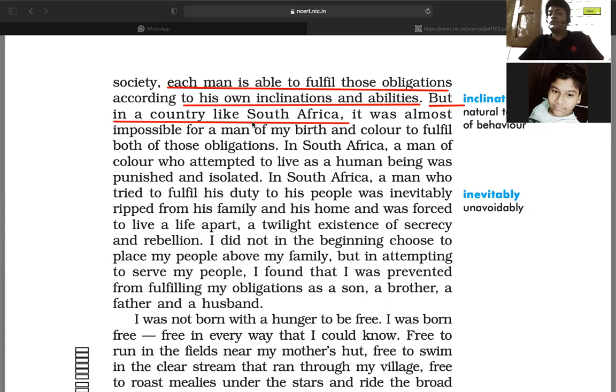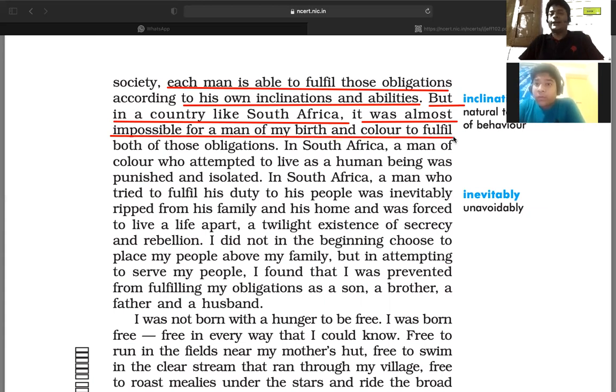But when it comes to South Africa, it was almost impossible for a man of my birth and color to fulfill both of those obligations, both of those duties. It's very difficult. A man of my birth means my type of family and also the color.